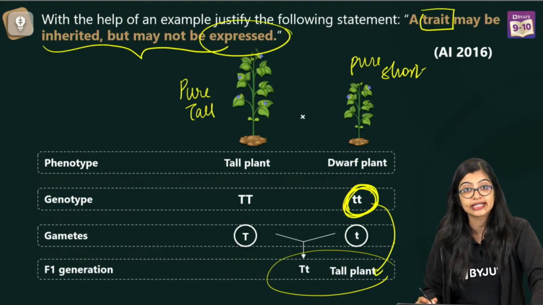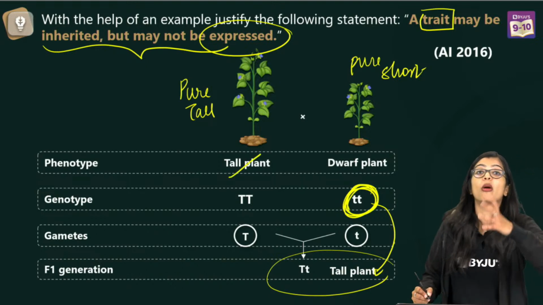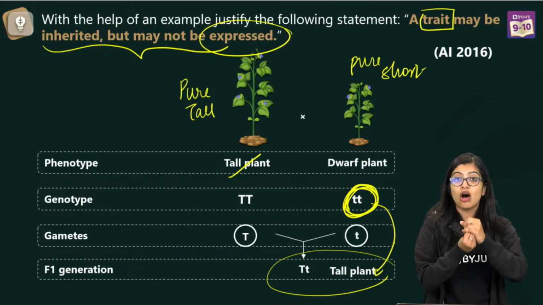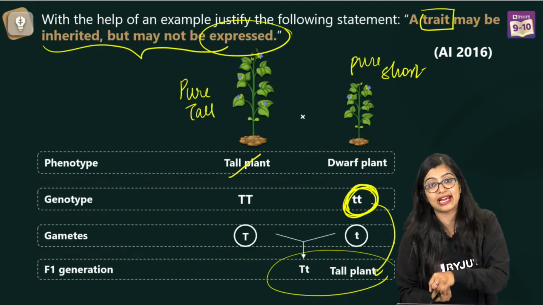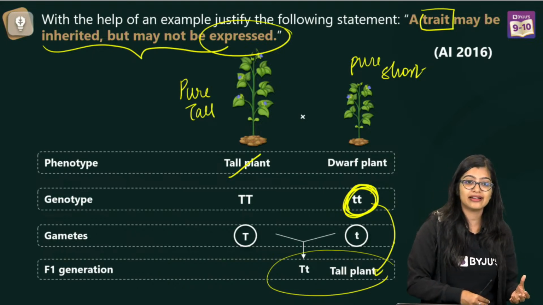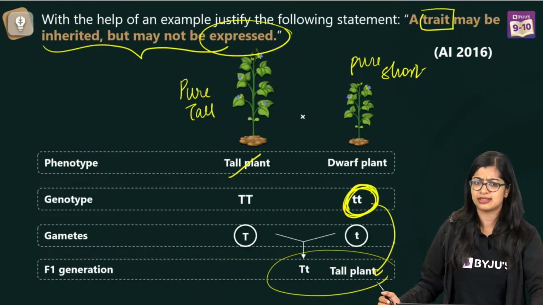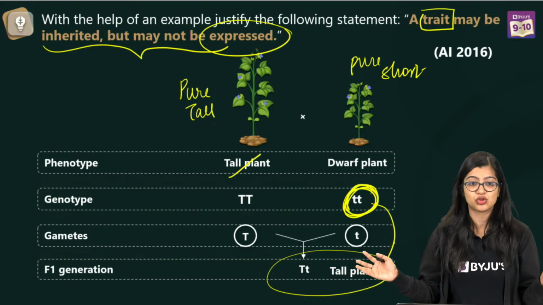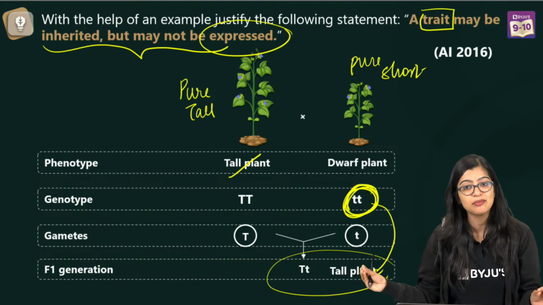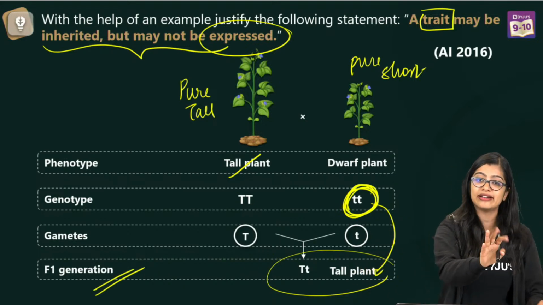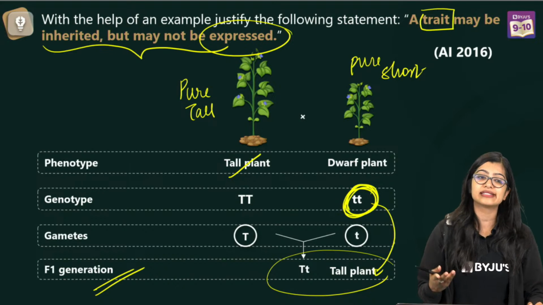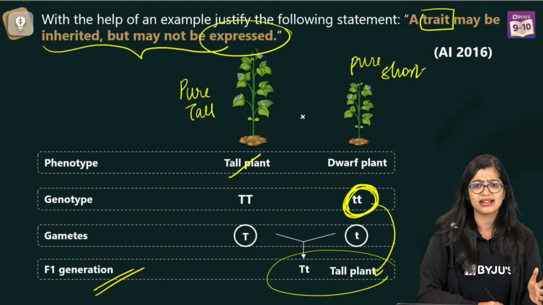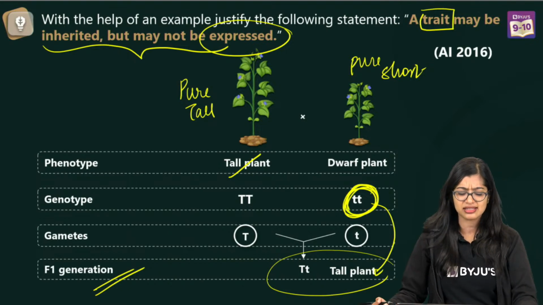And why was it not expressed? Due to the presence of a dominant allele, right? So when a recessive allele is there in the presence of a dominant allele, it can be suppressed. So it doesn't mean that it is not getting inherited, just that it is getting suppressed. So you don't need to use dihybrid cross and write the whole story about it. Use a very simple example till F1 also. If you write, it is more than enough. But if you want to add some more points and maybe write about how in F2 it reappears, you can write that point also. But the question is just simply asking you to justify this.